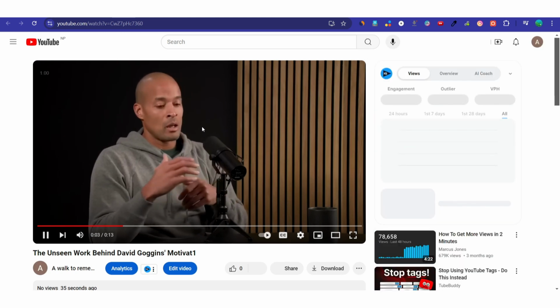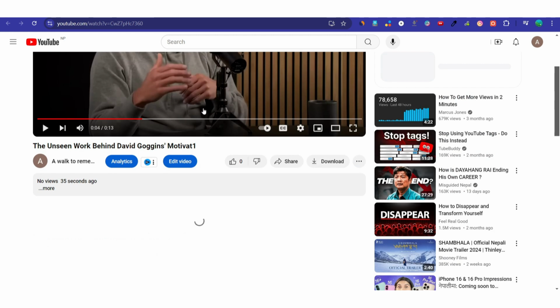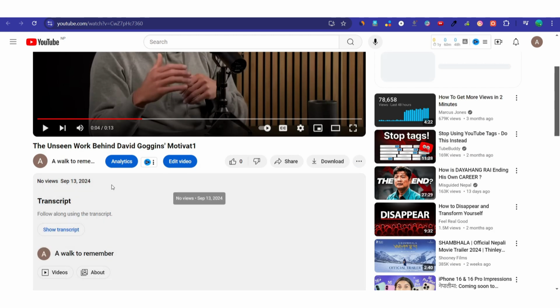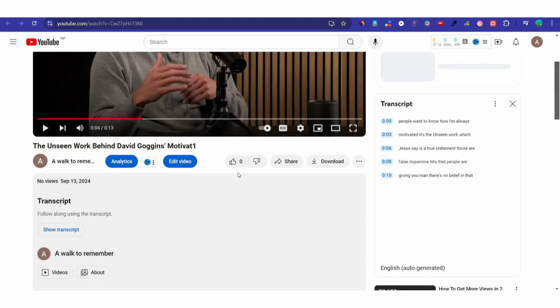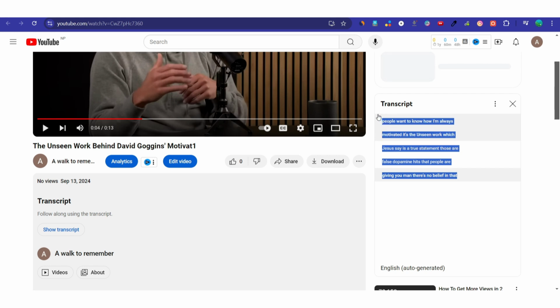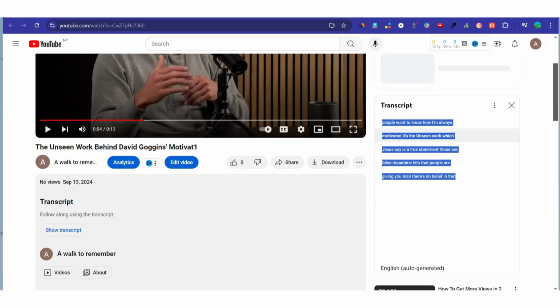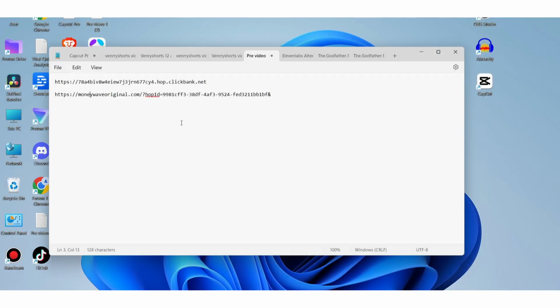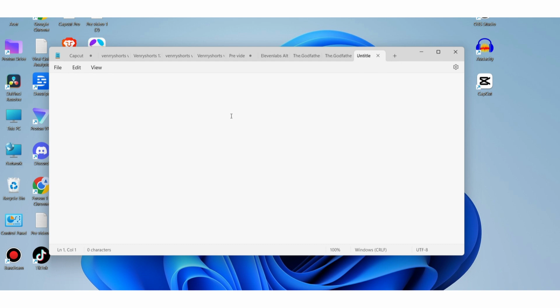Now scroll down and you will see this show transcript option. From here you can copy. If you want to remove the timestamp, you can just toggle the timestamp option and this will remove it, and all you have to do is copy and paste. This is how you get the text transcript of any video on the internet.